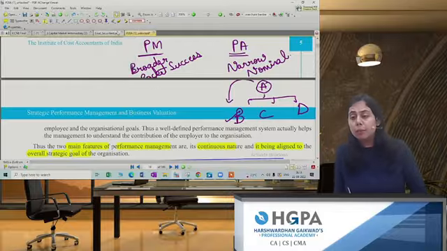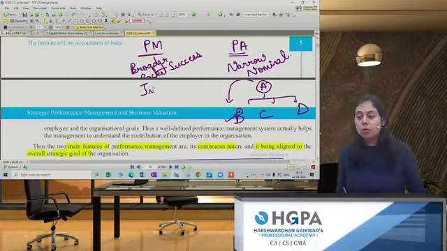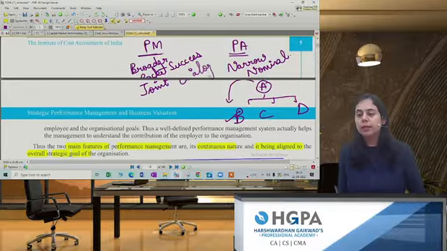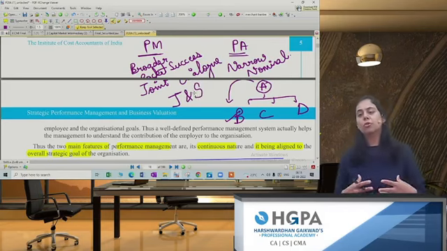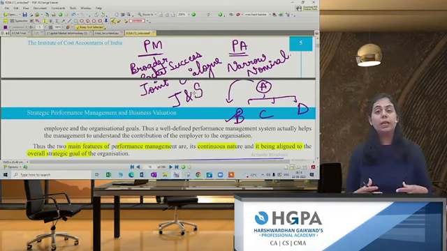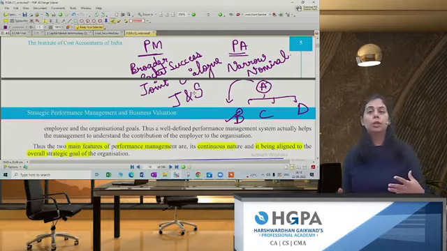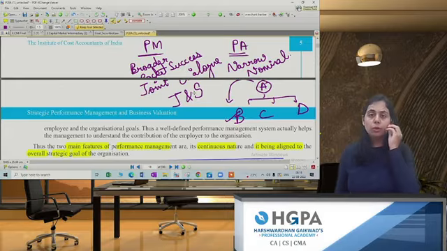But in performance management, there always will be a joint dialogue between junior and the senior. Whenever a junior and a senior meet, first an opportunity will be given to the junior: do you want to explain what work you have done this month?